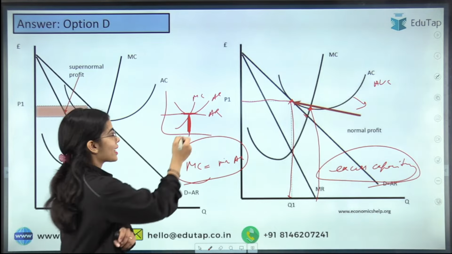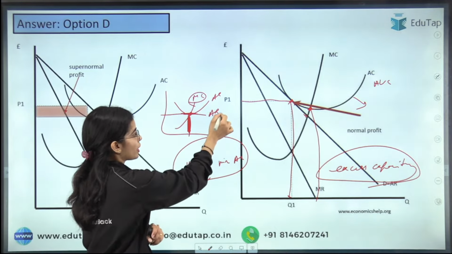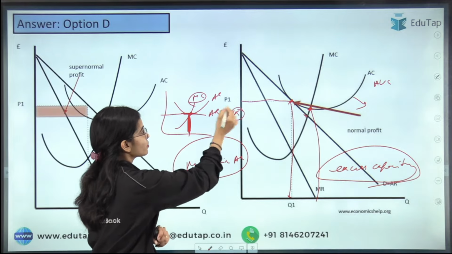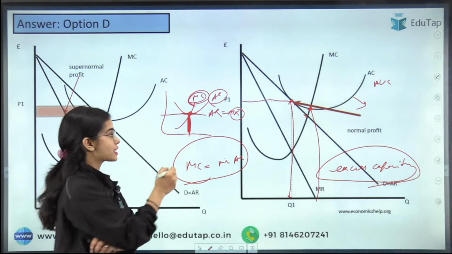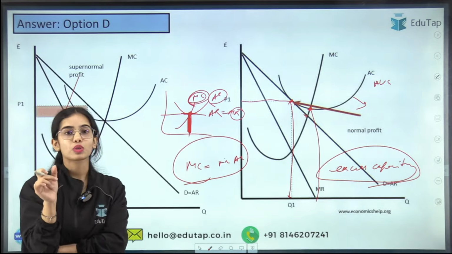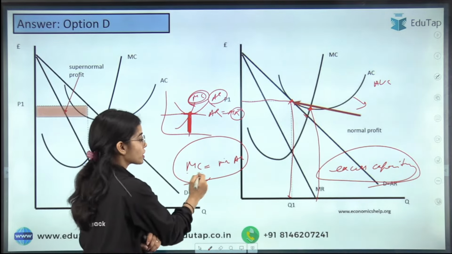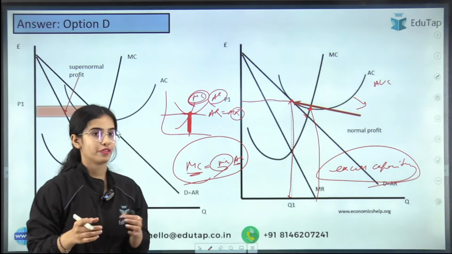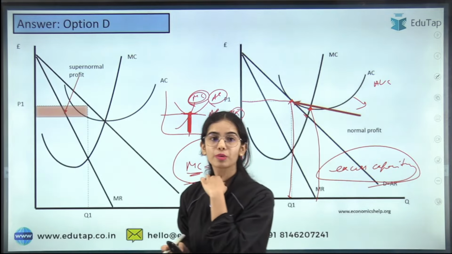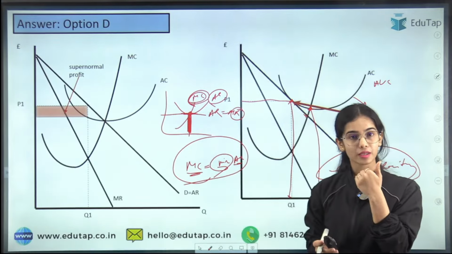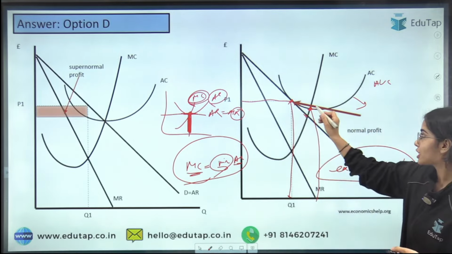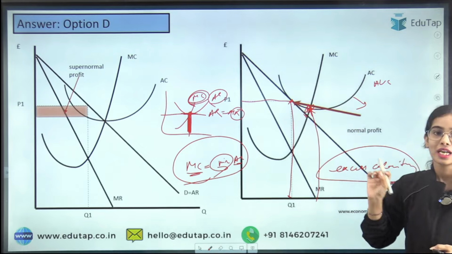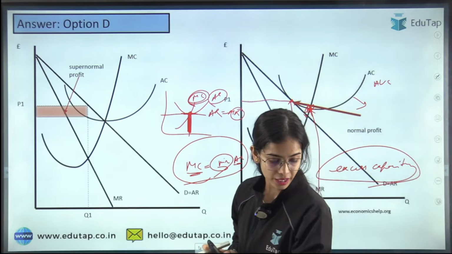Because here at the equilibrium point where MC is equal to MR, at this point the marginal cost is also equal to average cost, and marginal cost is equal to average cost at the minimum of average cost. So in perfect competition, the production is happening at the minimum of the average cost. But in the other competition, the production is not happening at the minimum of the average cost. Understood? Any confusion here?